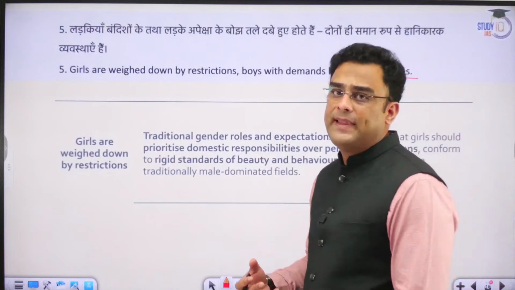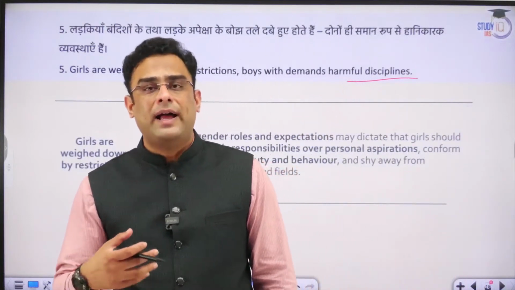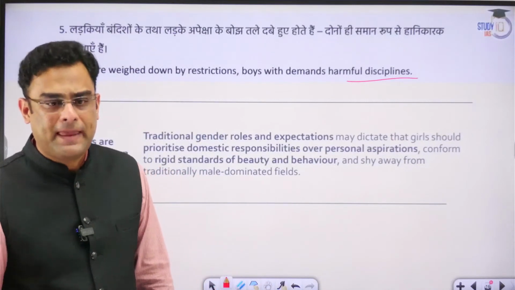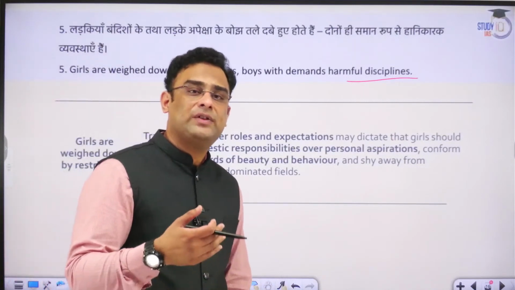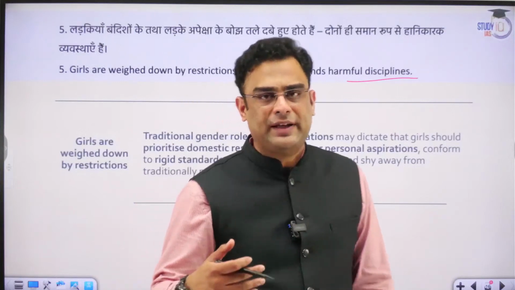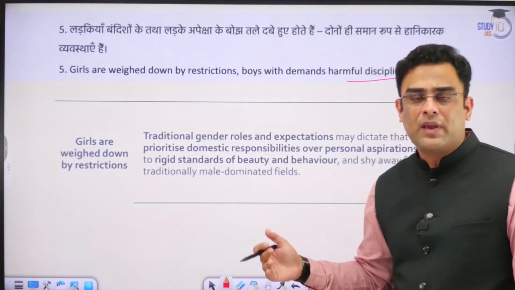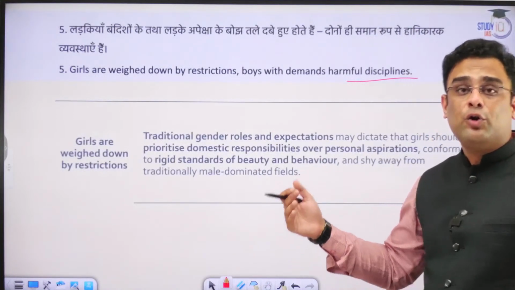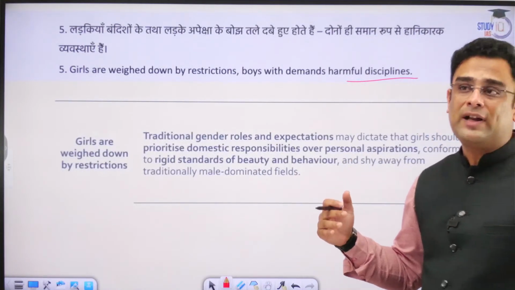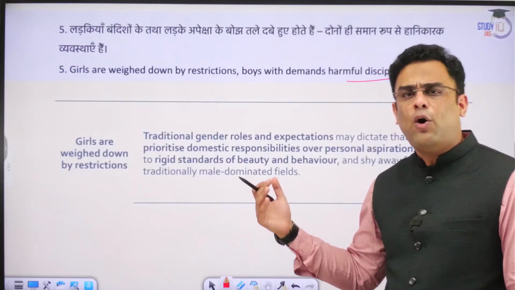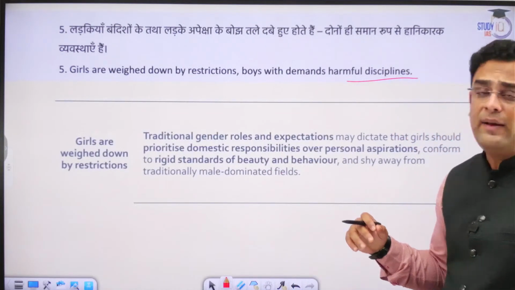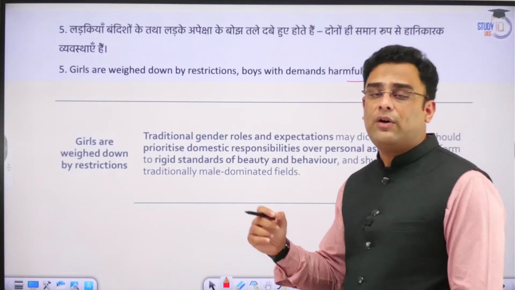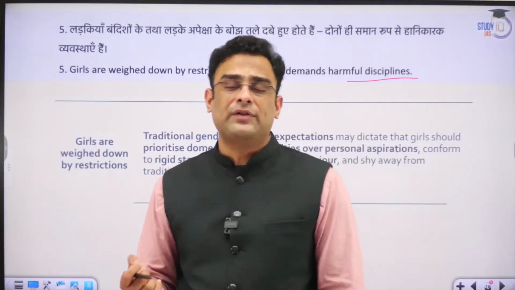We all know that women are expected to act, behave, appear, and do things in a certain way. There are certain standards and expectations that society has of women. Those standards might relate to beauty, to behavior, to appearance, to the kind of practices the girl has. Naturally, these have a very detrimental impact on the development of girls.